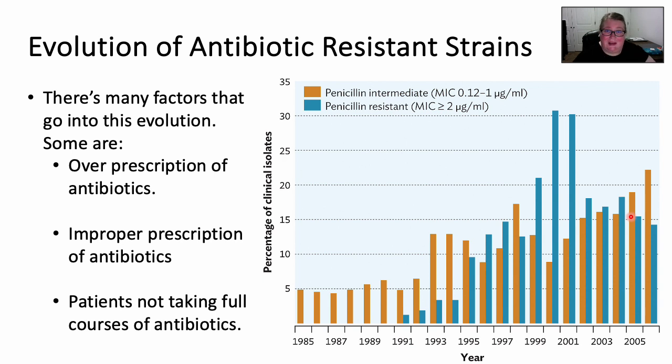Well, let me tell you, it's the fact that they stopped prescribing penicillin, right? We had all these drugs. We had a 30% clinical isolates number that says that penicillin's not working anymore. Well, if penicillin's not working anymore, we're not going to prescribe it, right? So this is why we see a decrease in the number of penicillin-resistant isolates, penicillin-resistant strains, than we did in 2000 and 2001, because we just stopped prescribing the drug.